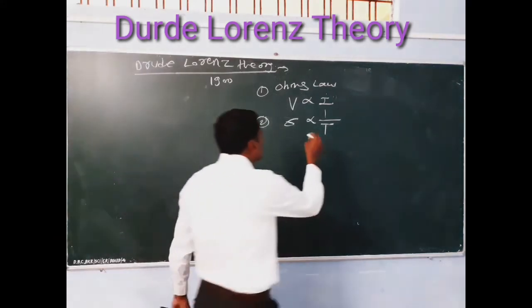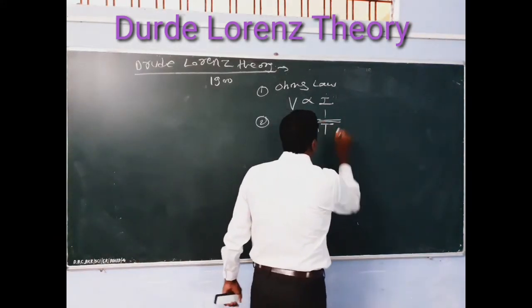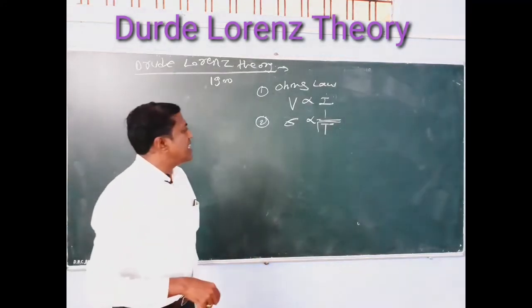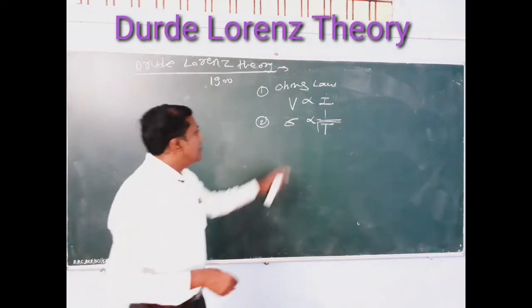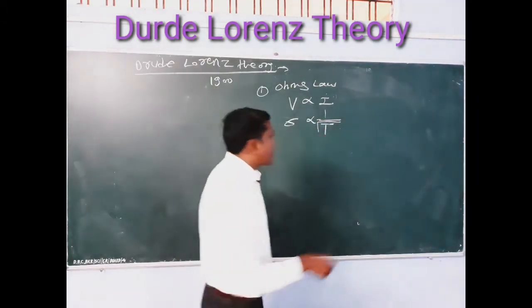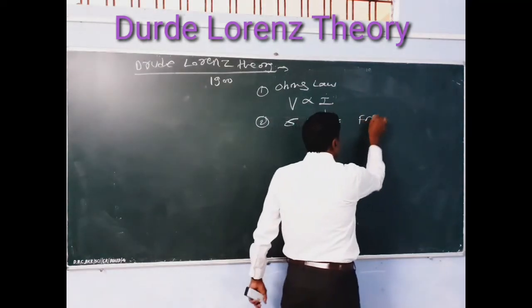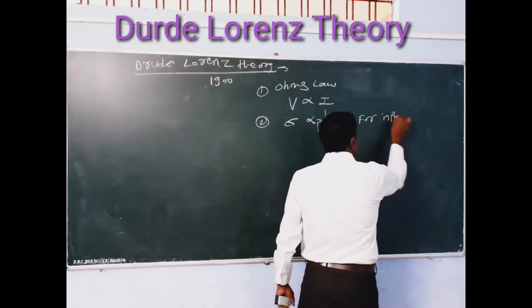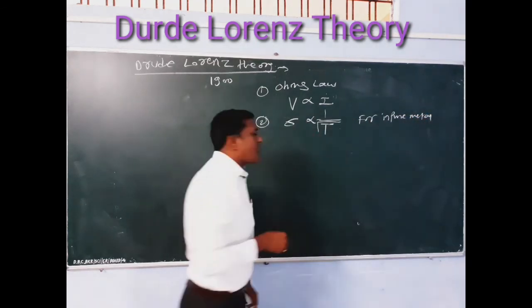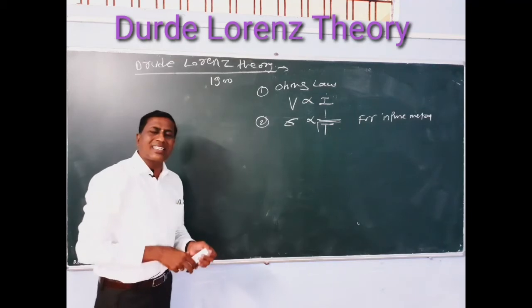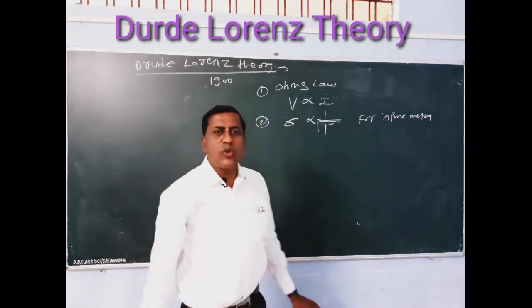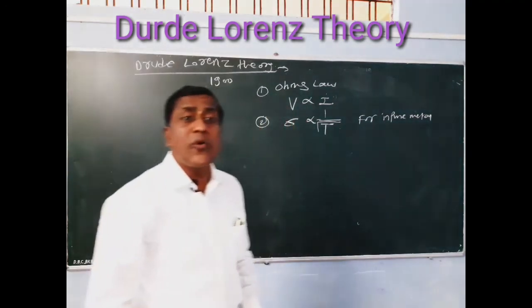This is also written in this manner: sigma of the material or metal is inversely proportional to the square root of the absolute temperature for impure metal. For impure metal, Drude-Lorentz says that sigma is inversely proportional to the square root of absolute temperature.